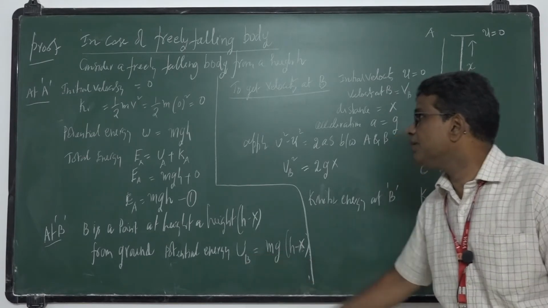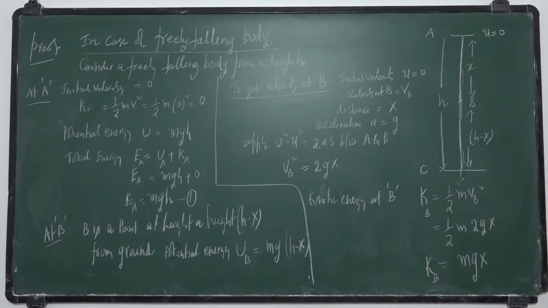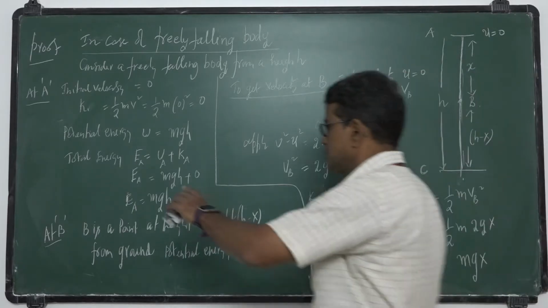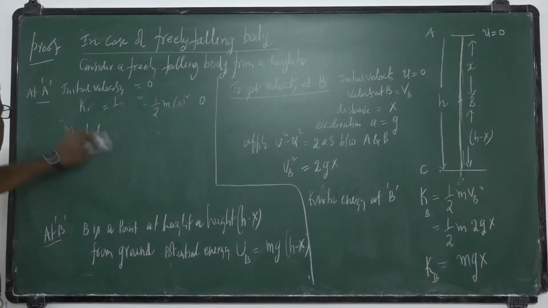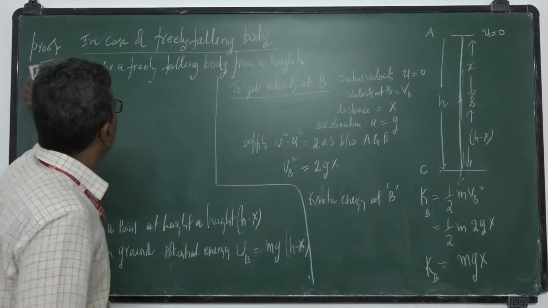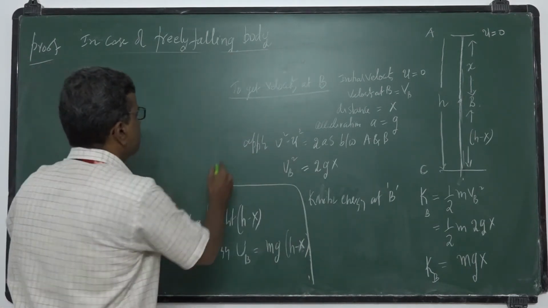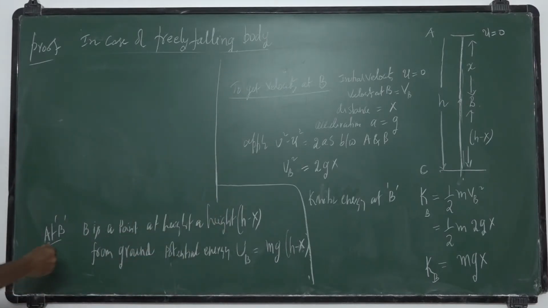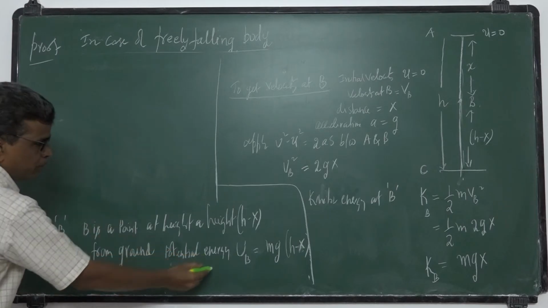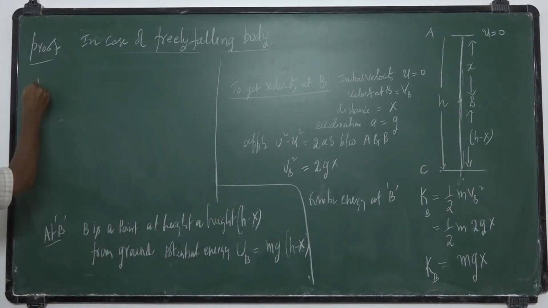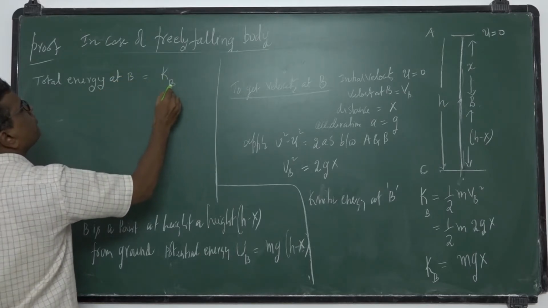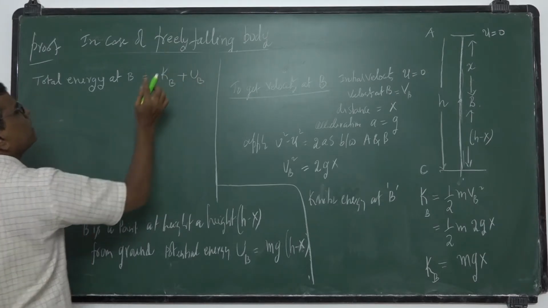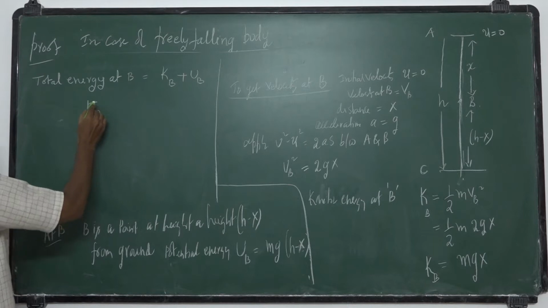This is kinetic energy at B, and this is potential energy at B. I want total mechanical energy at B. So total energy at B is equal to kinetic energy at B plus potential energy at B. Total energy is represented with the letter EB.